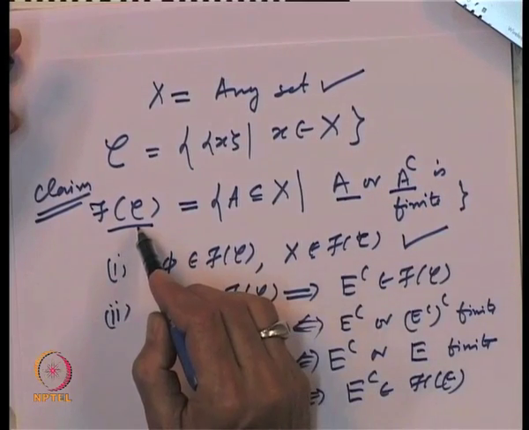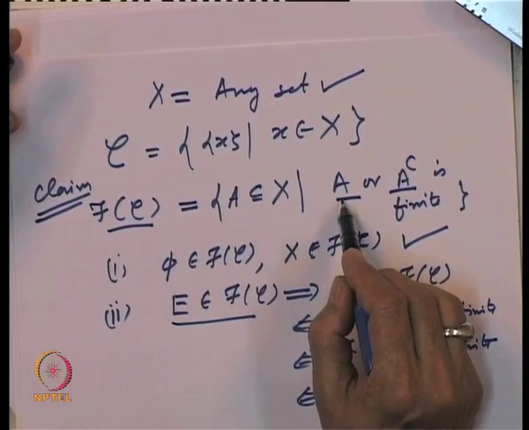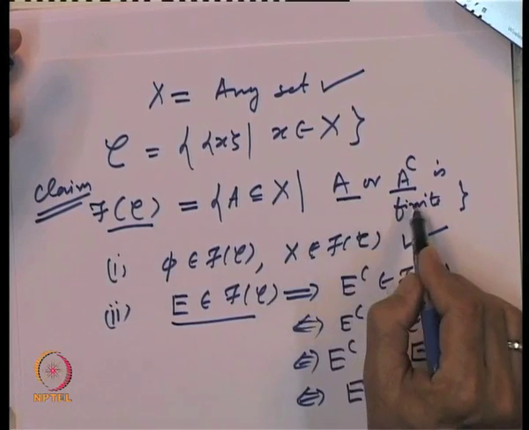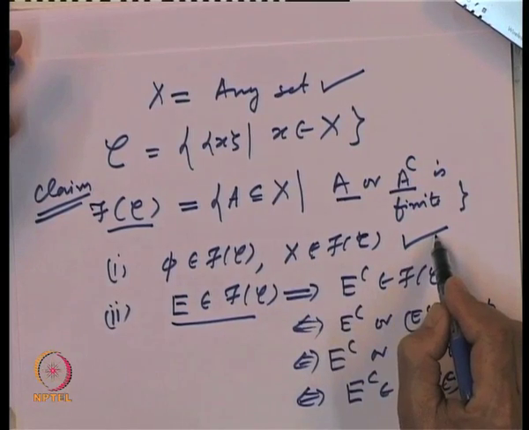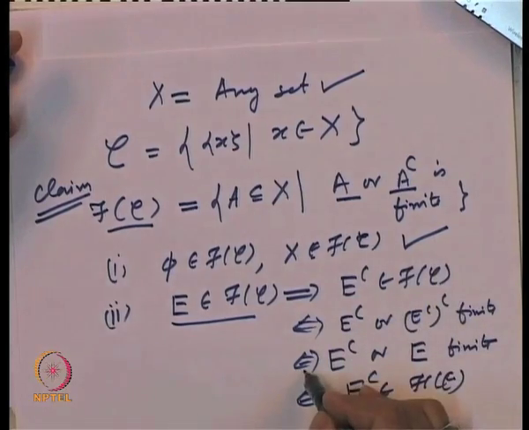So, the collection f of C of all those sets for which A or A complement is finite includes the empty set, the whole space, and it is closed under complements.